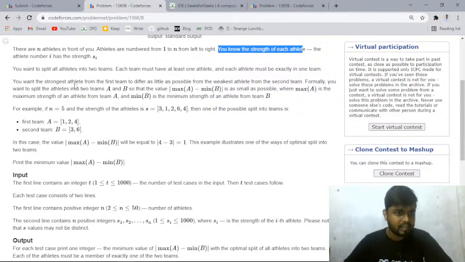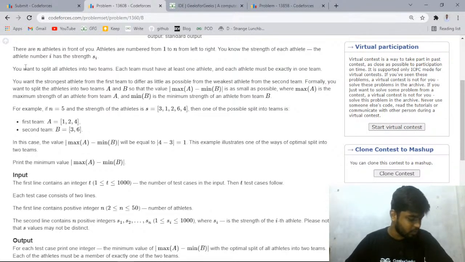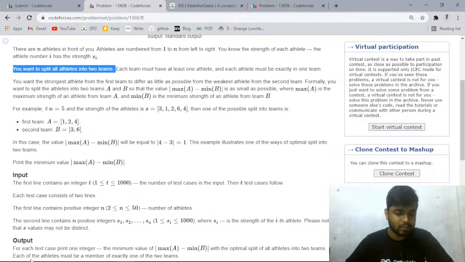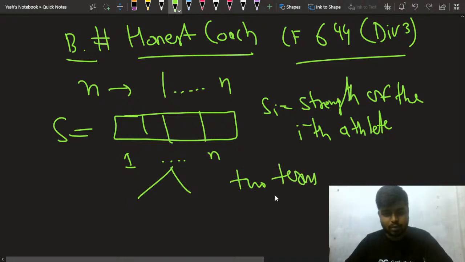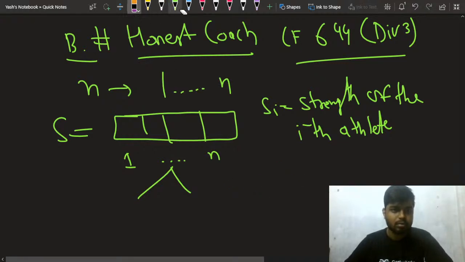Now next up, you want to split all athletes into two teams. So you have to split this array into two teams. You have to make basically two teams. Sorry for that. So you need to make two teams.